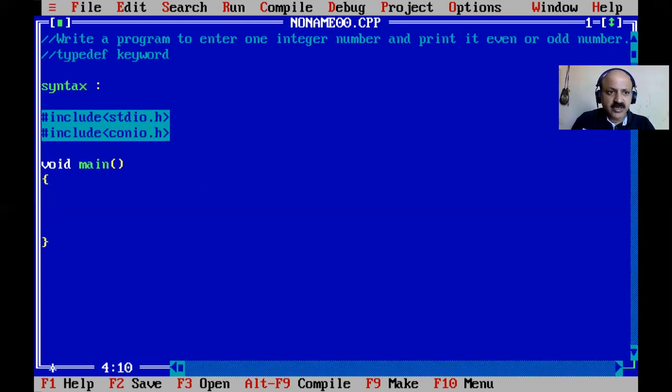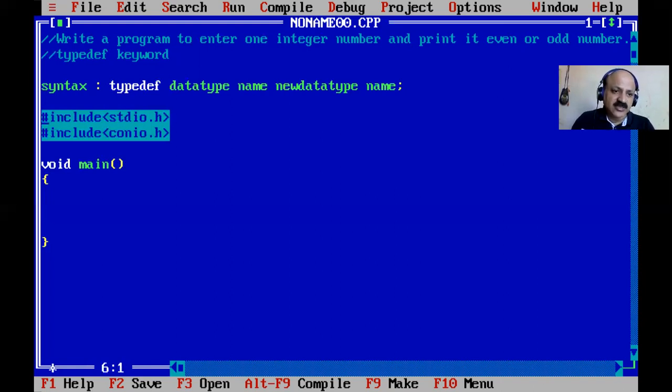First you write typedef, which is a keyword, and then the existing data type, any data type, inbuilt or user defined. Then give the new data type name. Here new is also a keyword in C++, not in C. So that is the syntax: existing data type, then new data type name.